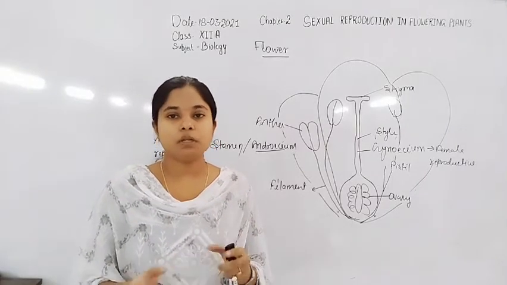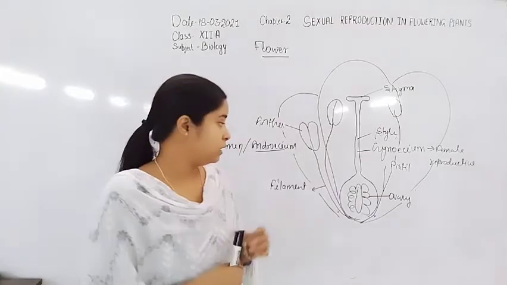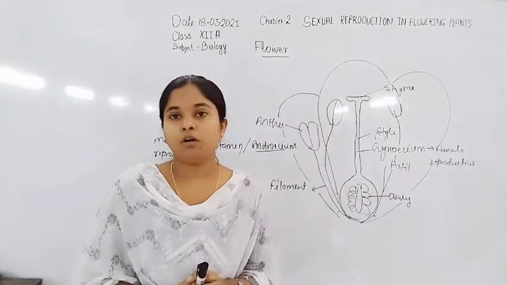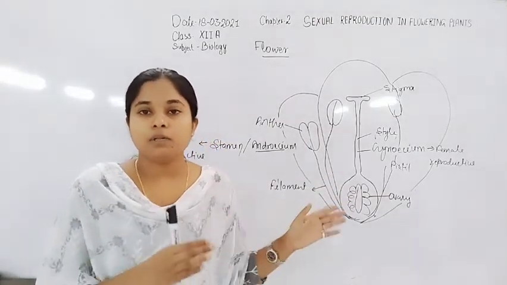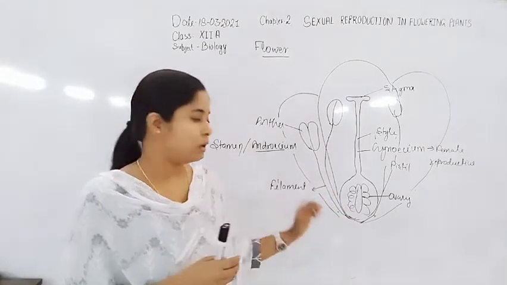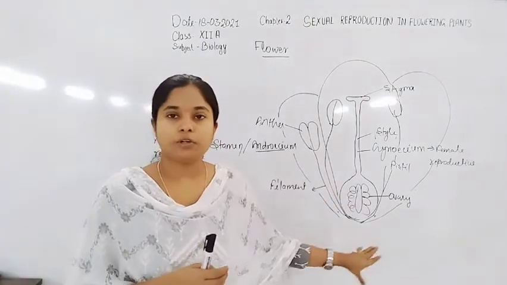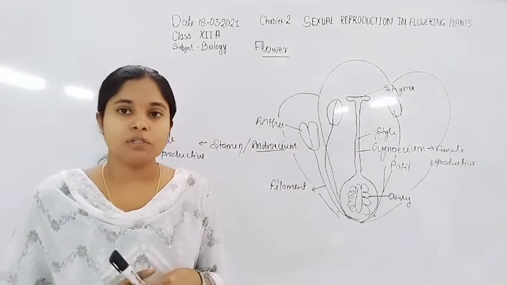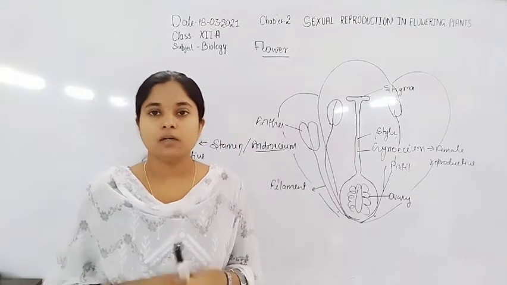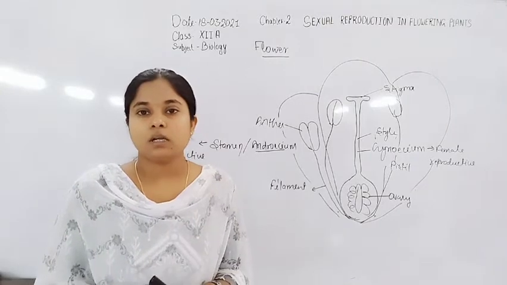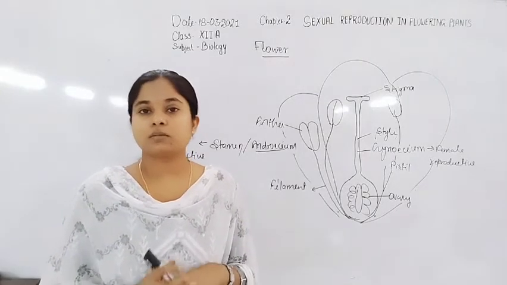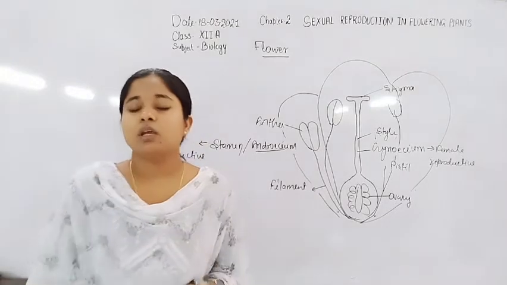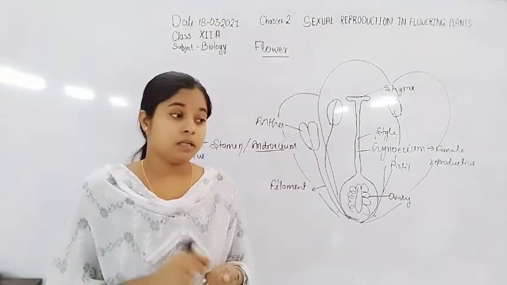Mainly they help in the protection when they occur in the bud form, flower bud के फॉर्म में जब ये ओरिजिनेट होते हैं. The calyx actually helps in the protection and the corolla helps in the attraction for the pollination. They attract the insects and birds for the pollination, because as we already know in the previous class, the angiospermic